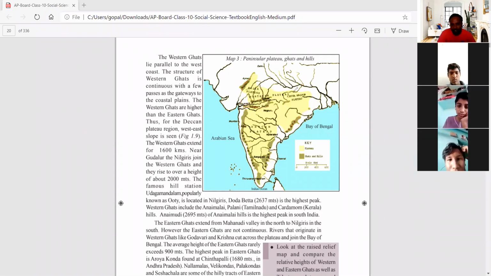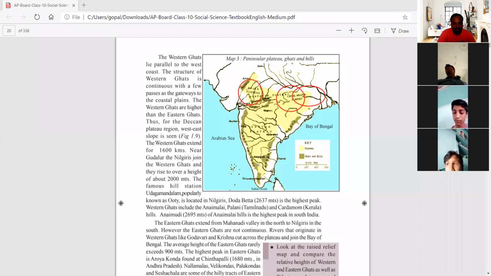While locating these plateaus, just keep a round circle. For example, you can see like this. So this is called the Deccan plateau. Like this you can point. Next here Malwa plateau is there. For the Deccan plateau, you can use the triangle shape.